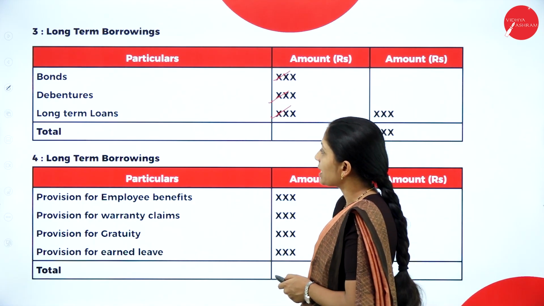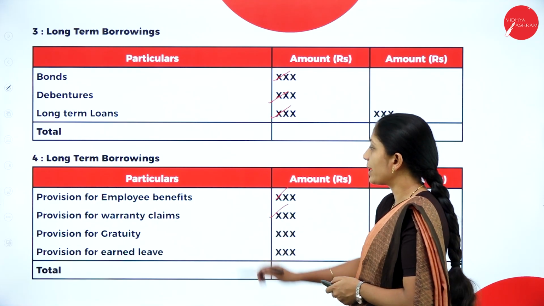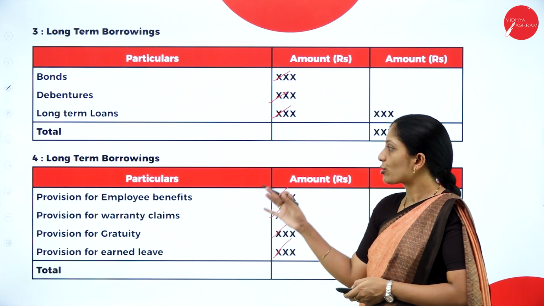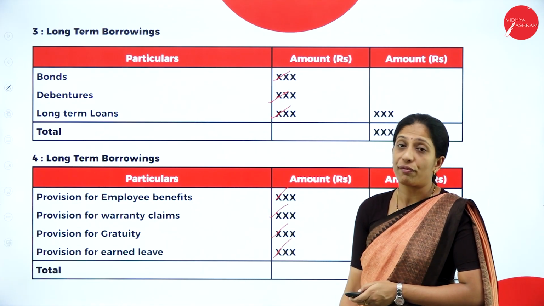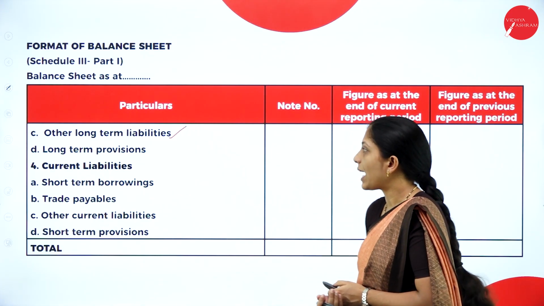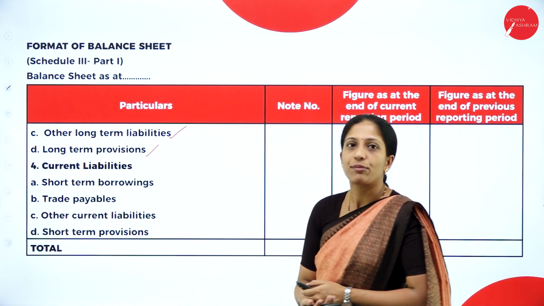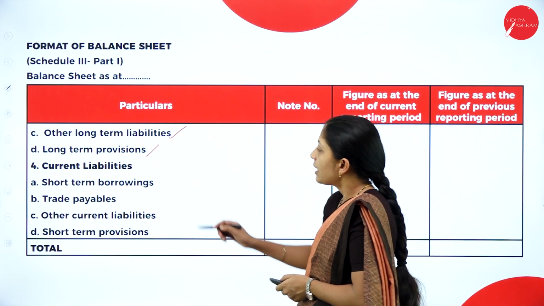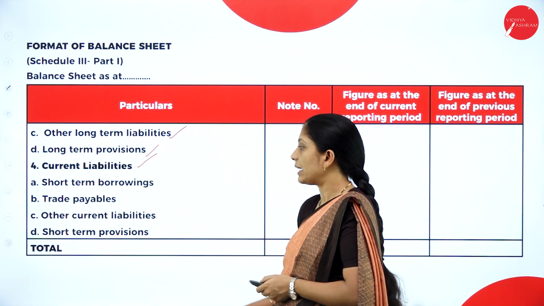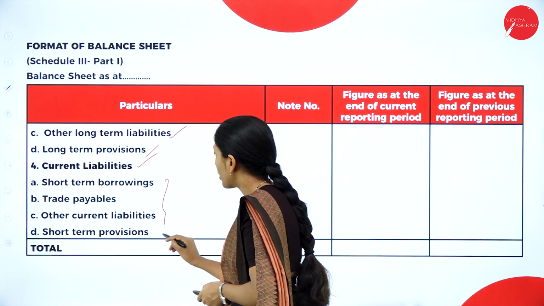Here you can record provision for employee benefits, provision for warrant claims, provision for gratuity, provision for earned leave. So this also comes here, that is long-term provisions. Next, other long-term liabilities. So let us see what we have a proper necessary note for it. Long-term provisions. So these come under non-current liabilities. Coming to your current liability, we have short-term borrowings, trade payables, other current liabilities as well as short-term provisions. So this comes under short-term borrowings.